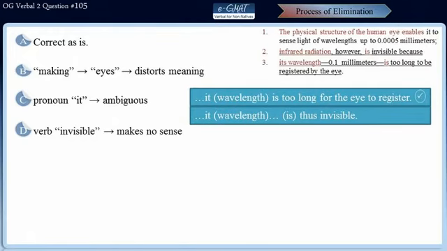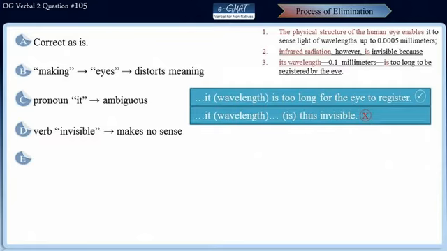But the second verb, it, wavelength, is thus invisible, is incorrect. It is not the wavelength which is invisible. It is actually the infrared radiation which is invisible. Thus, this verb invisible does not make any sense in this choice, and thus this choice is incorrect.